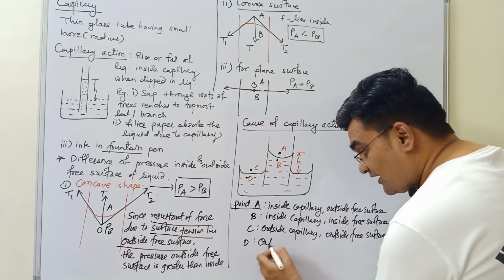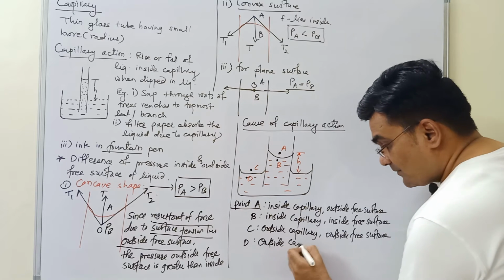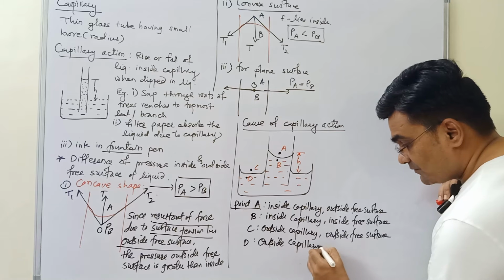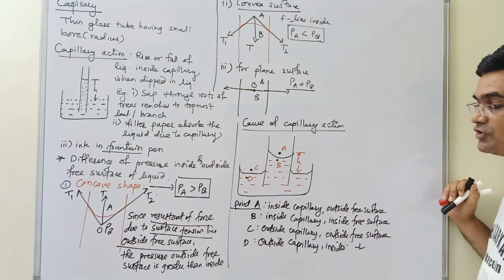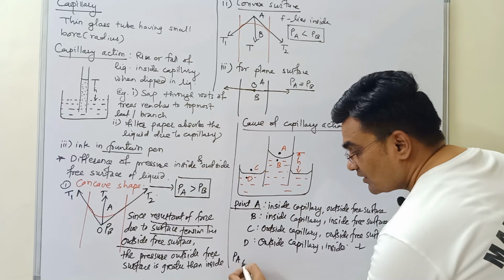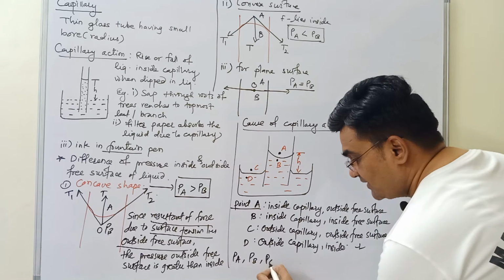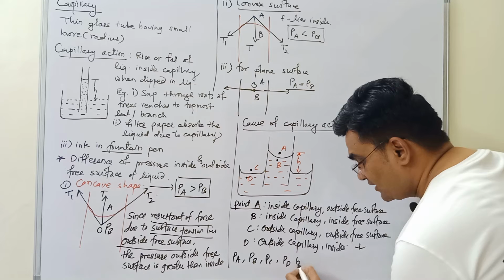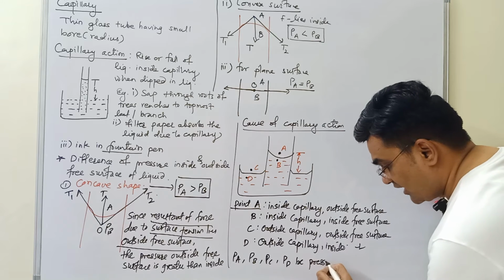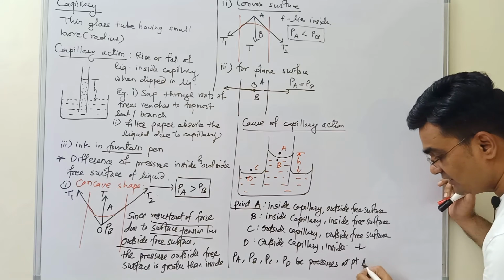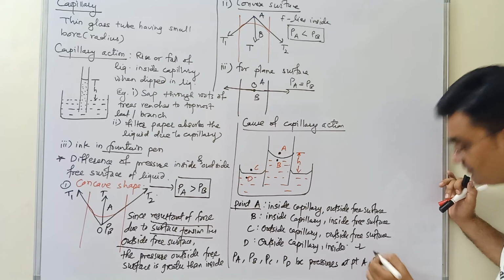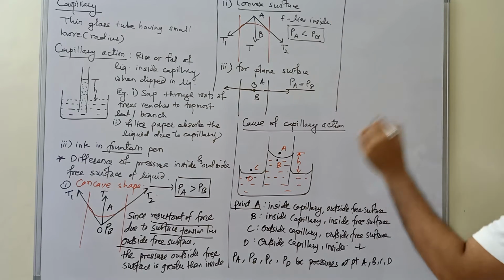It is outside capillary but inside free surface of liquid. Okay. So let PA, PB, PC and PD be the corresponding pressures at points A, B, C, D respectively. Just we need to clarify the thing.